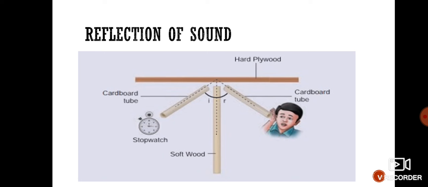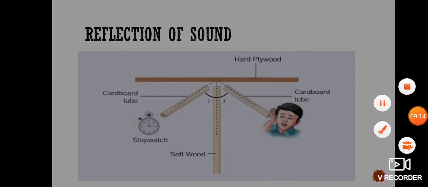Those sound waves are going towards the hard plywood, and one boy standing on the right side can hear the sound of the stopwatch on the left-hand side, because the sound is getting reflected here on the plywood. That is why this boy can hear the sound of the stopwatch on another cardboard tube. And here the angle of incidence and angle of reflection of sound are both the same.